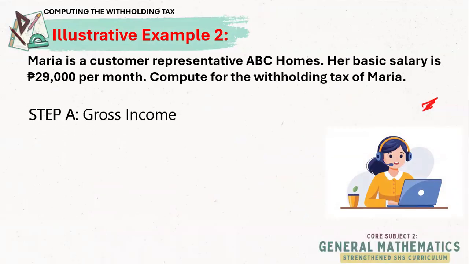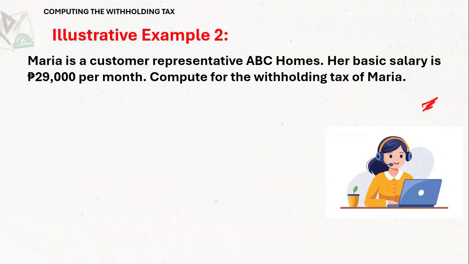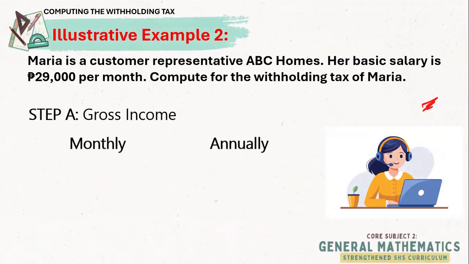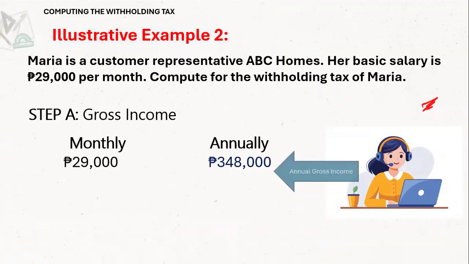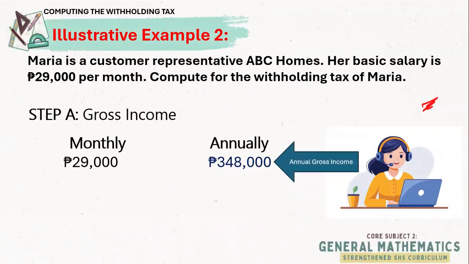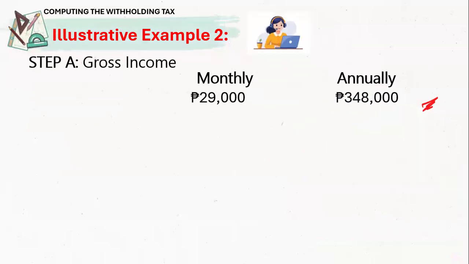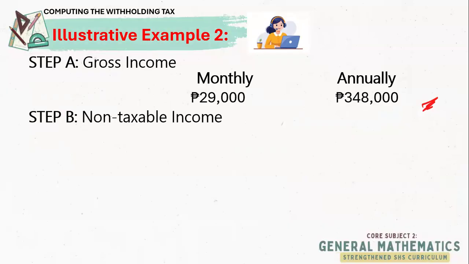The problem of Maria. So the position of Maria is a customer representative. Her monthly salary is 29,000. So to get the gross income monthly and annually, so that's 29,000 times 12. So the answer is 348,000. This is now what we call the annual gross income. Now let's compute for step B, the non-taxable income.